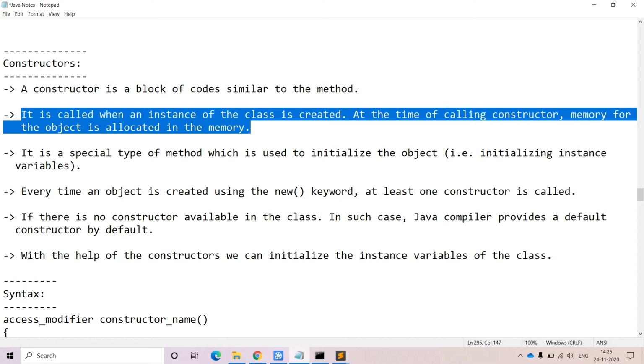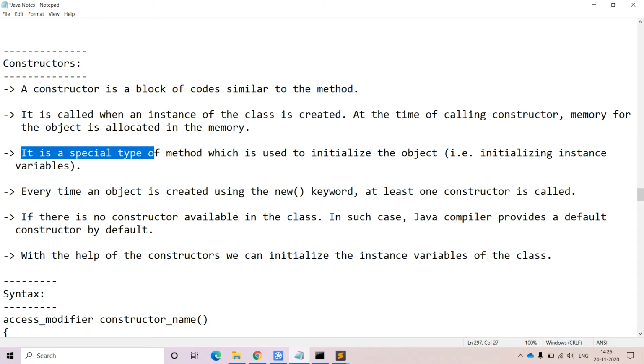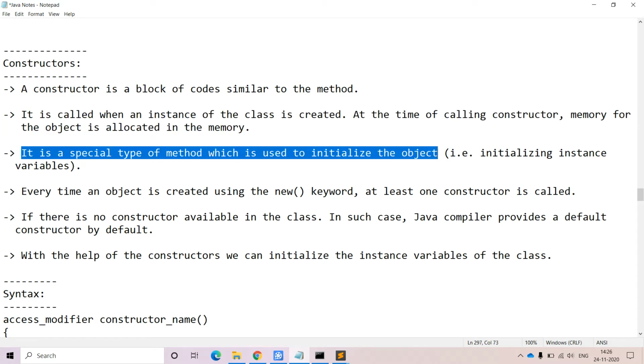it comes into the picture at the time of creating the object of the class. Whenever we are going to create the object of the class, at that time it comes into the picture. Until we create the object, there is nothing about the constructor. Why? Because the constructor's main purpose, at the time of creation of the object of the class, is to perform some operation. That operation, in the sense, it will try to allocate the memory for the objects. Whatever memory you want to allocate for the objects, that entire memory will be allocated with the help of the constructor concept. So it is a special kind of method which is used to initialize the object.